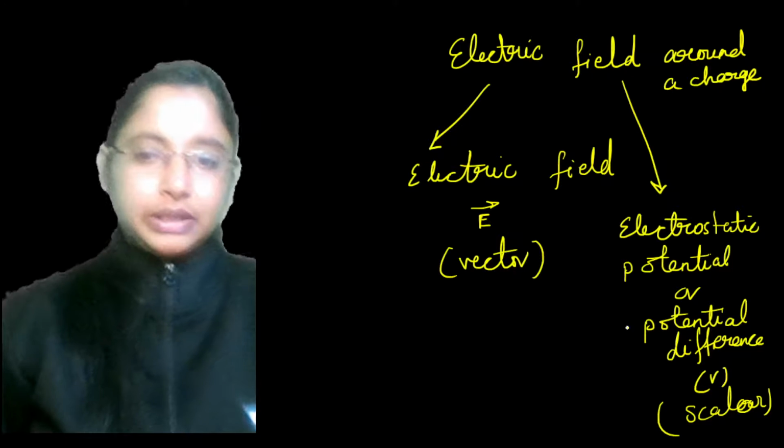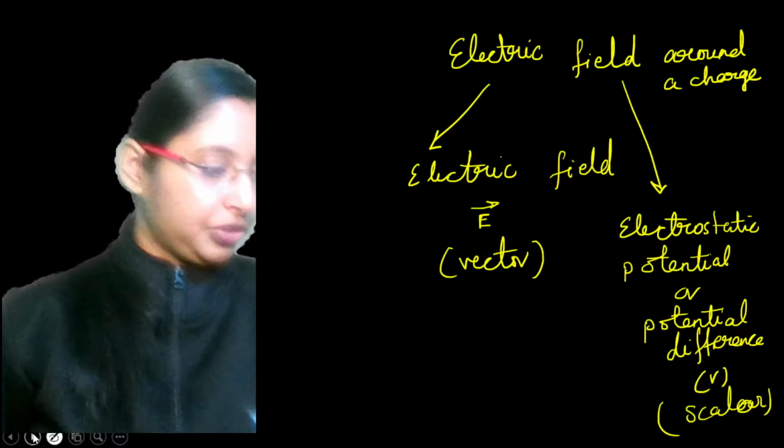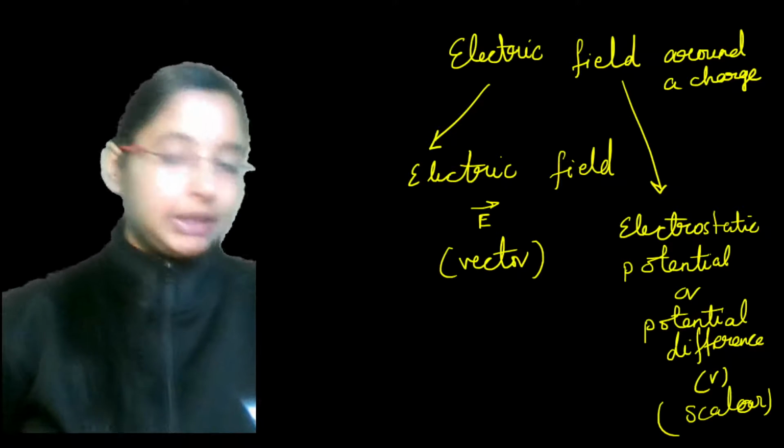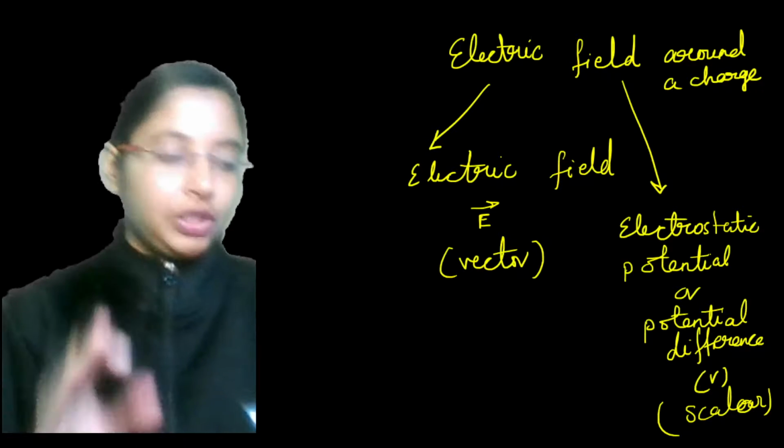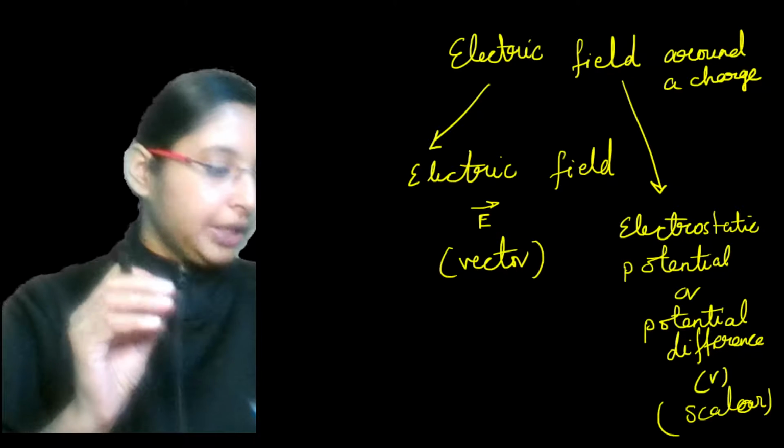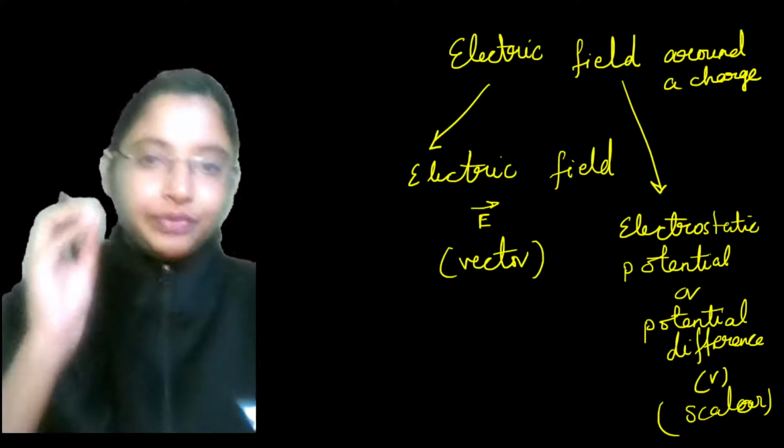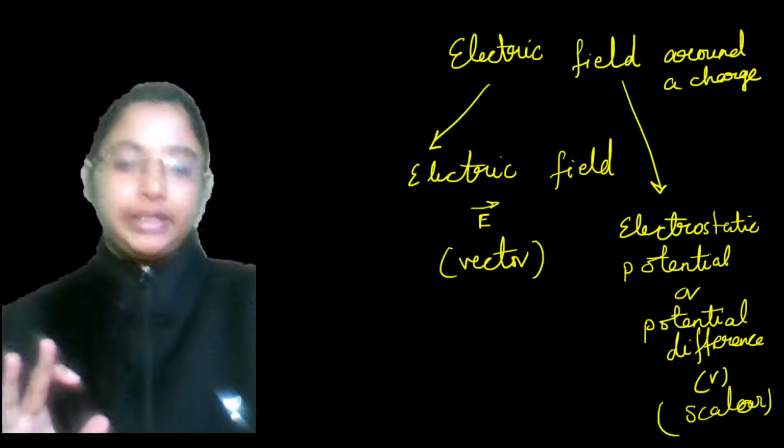So let's learn what is this electrostatic potential. Now both these two are characteristic properties of a charge, of any point in a field, and they both are interrelated also.